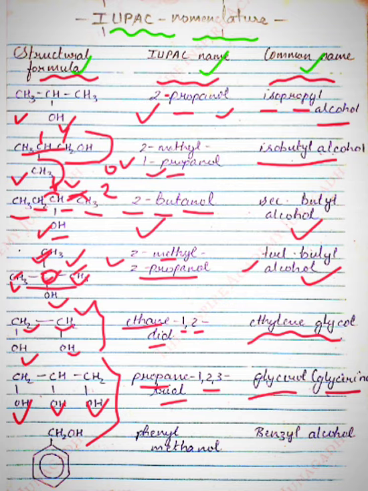Last compound, a benzene ring and CH2OH. This benzene ring will be considered as a phenyl ring. So phenyl, and here there is only 1 carbon and an OH group, so it is written as methanol. So the IUPAC name for this compound will be phenyl methanol. And the common name for phenyl methanol will be benzyl alcohol.